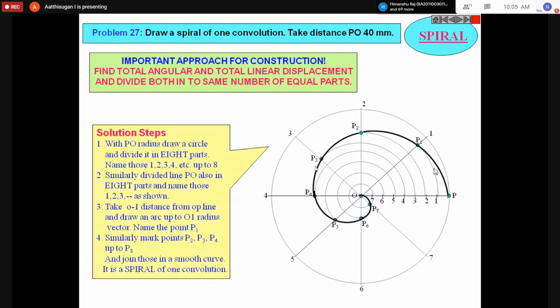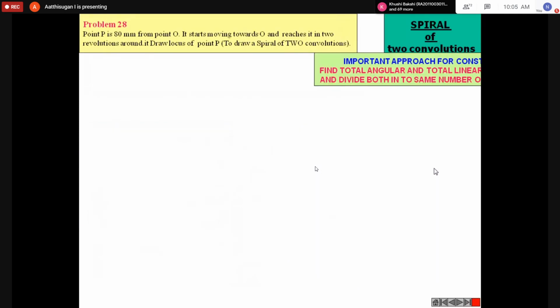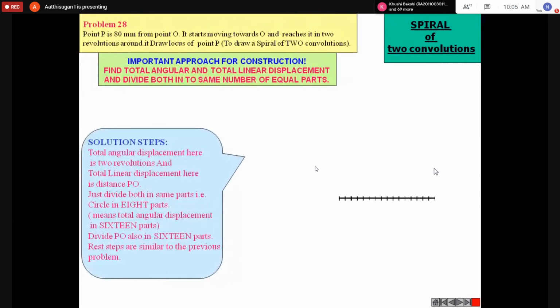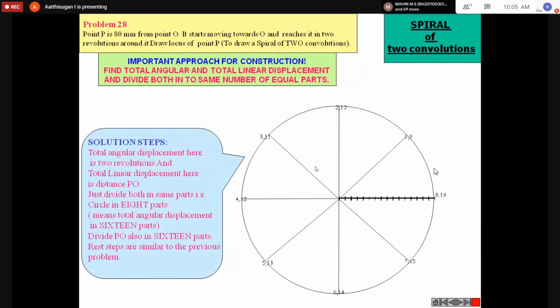You can take 2 revolutions also. So see the 2 revolution, one more example, a spiral of 2 revolution. Same steps you can follow, but instead of giving the original division, divide into double. See, the same 8 equal parts, but the division I gave is double. So here 8 equal parts means the division line should be into 16 equal parts.